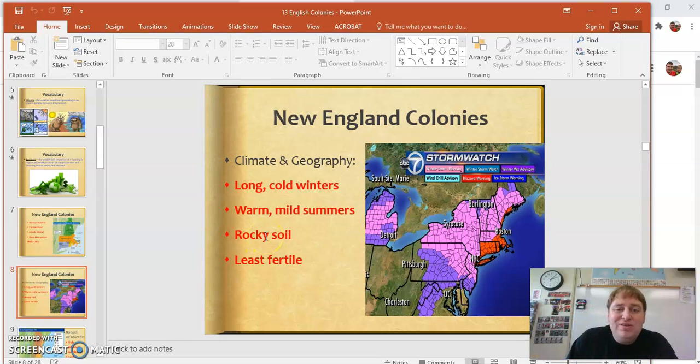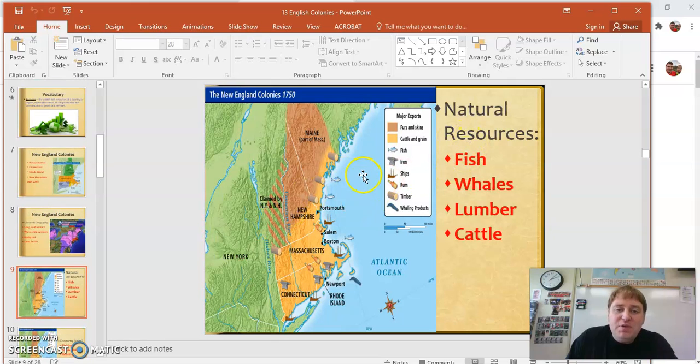So let's see what the earth does give them. It gives them fish because all the New England colonies are touching the ocean. They're touching the Atlantic coast there. So you have fish, you have whales, lumber, lots of hardwood trees over there, and of course cattle, which is cows. So because the earth gives them this, think about this. The earth has cold, long winters, short, mild summers, and then they have fish, whale, lumber, cattle.